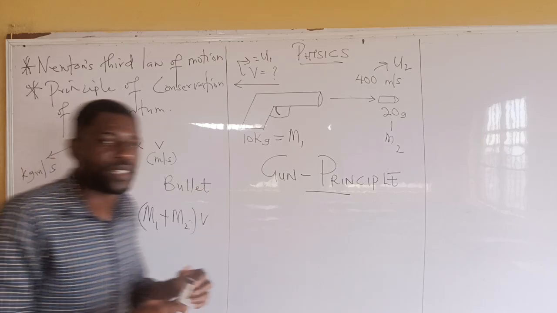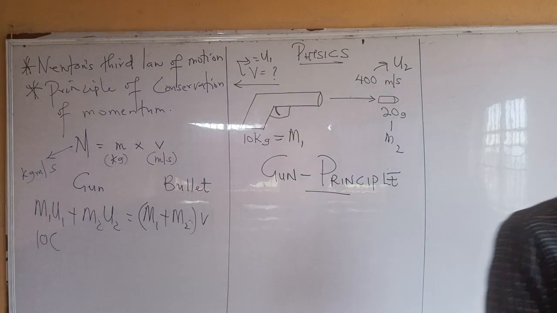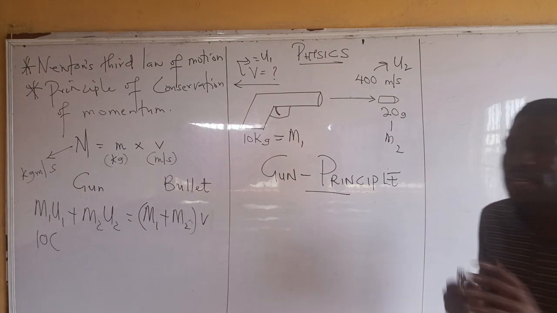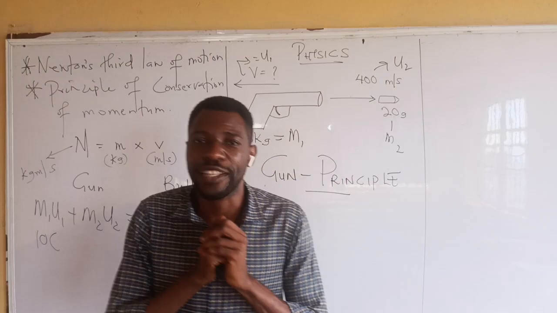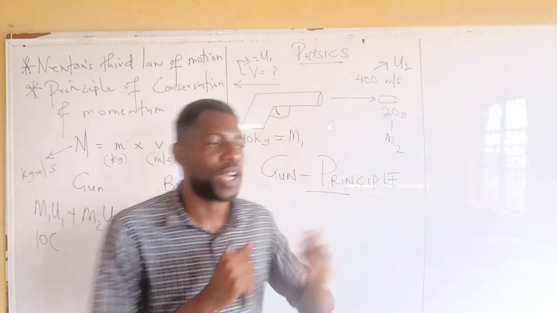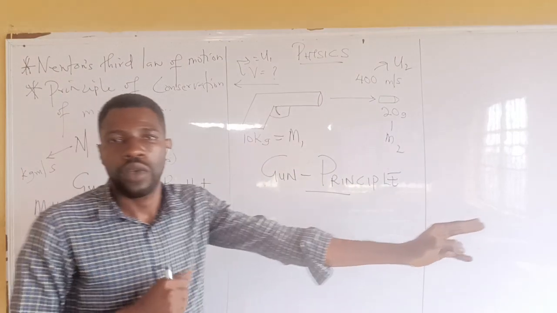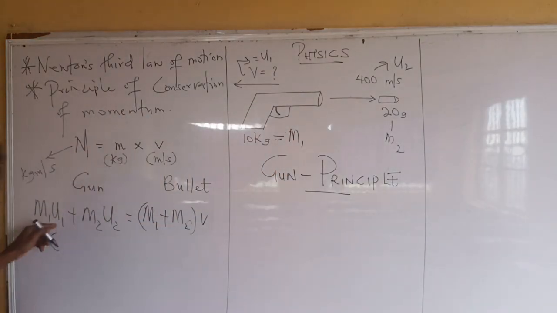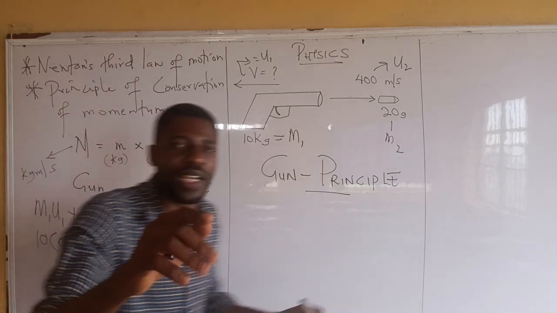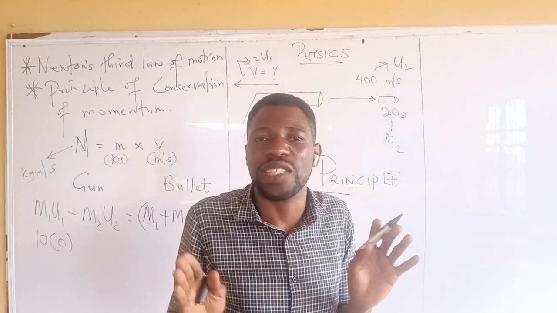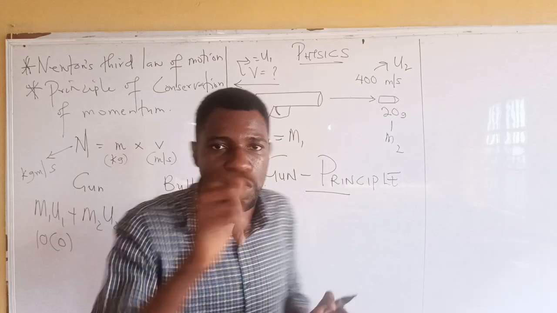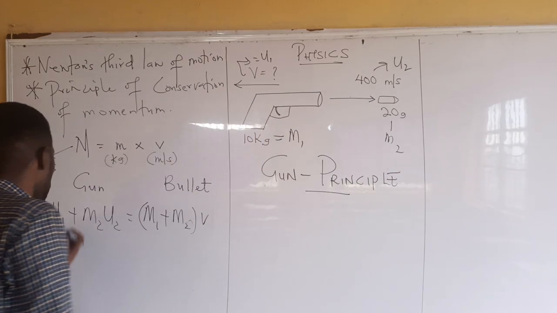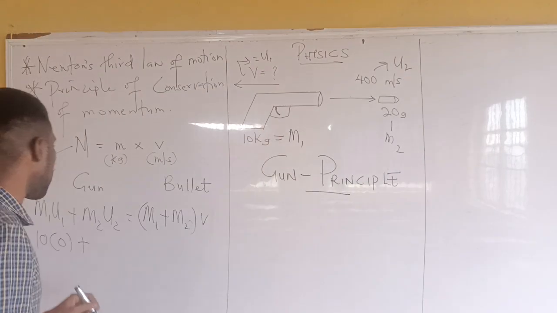U1: before the bullet was shot out of the gun, the bullet was inside the gun, meaning the bullet and the gun are at rest. So I put the bullet in the gun and hold it, waiting for an intruder before I pull the trigger. The initial velocity of the gun is 0 because it is at rest. When a body is at rest, it simply means no motion, no movement, 0. M2, the mass of the bullet, is 20 grams.